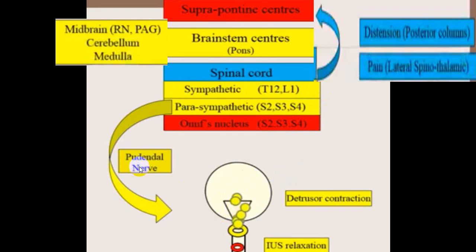This parasympathetic system will have fiber supplied by the pelvic nerve, and that will give rise to detrusor muscle contraction, and the internal urethral sphincter will be relaxed.